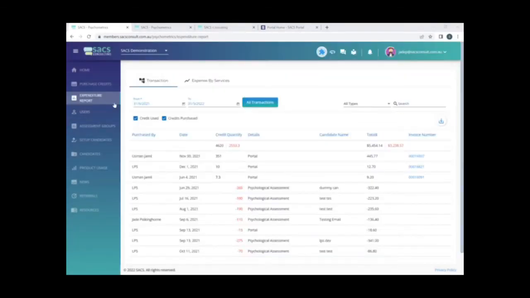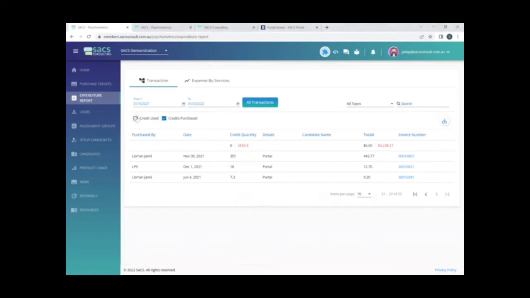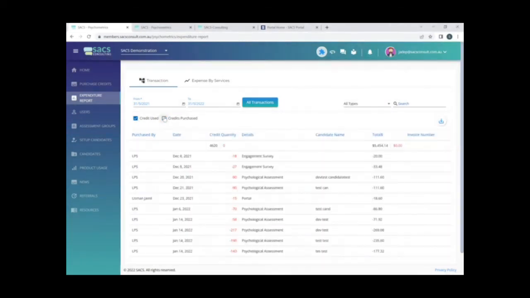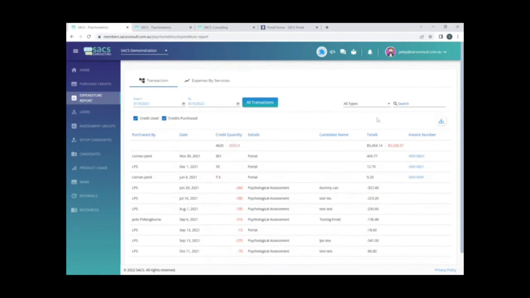If we move to the expenditure report section of the portal now, what you can see is a full transaction history of credits purchased and credits used. You see the quantity of credits here, and you see the corresponding dollar value as well in this column on the right-hand side. You're able to filter this by date, and you can choose to only see credits purchased or only see credits used. And for any data that you'd like to export for internal purposes, you're able to do that by selecting that download button there. That will export the figures into an Excel spreadsheet for you to use.